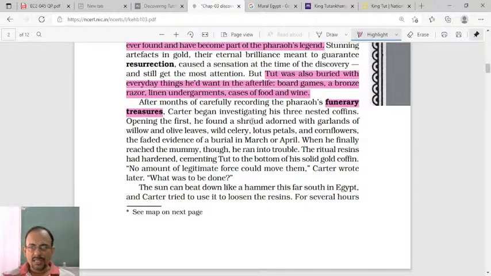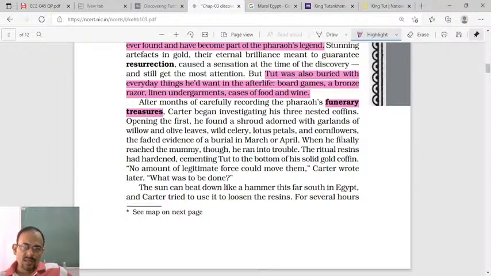Carter began investigating his three nested coffins. He had three nested coffins. The coffin was not just one; there are three different chambers in the coffins. Opening the first, he found a shroud. Shroud means a cloth adorned with garlands of willow and olive leaves, wild celery, lotus petals, and cornflowers.